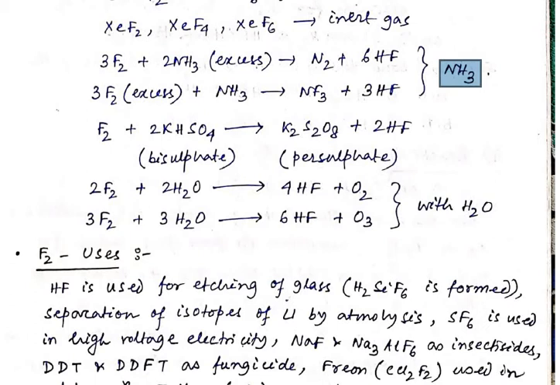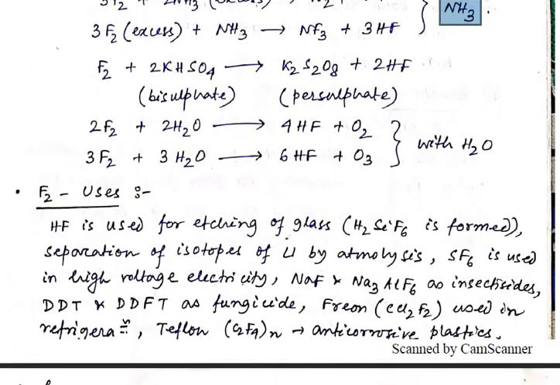Fluorine also reacts with water. When F2 reacts with water, it will form HF, and if the amounts of fluorine and water are higher, then it will also form ozone instead of oxygen. So these are the reaction steps when fluorine reacts with water.